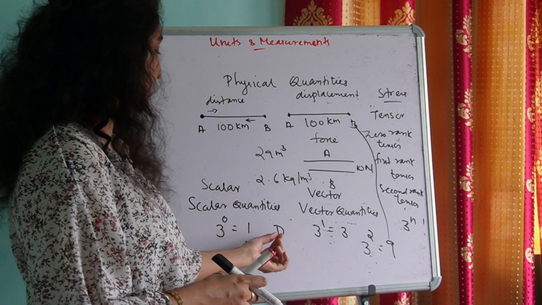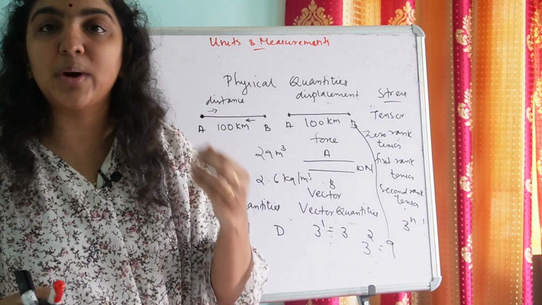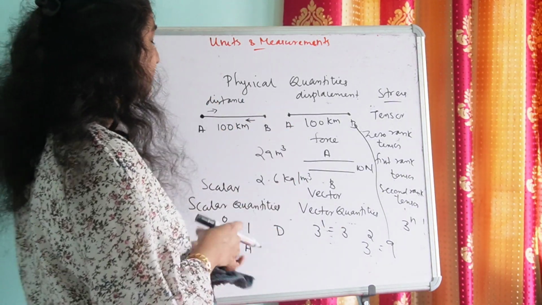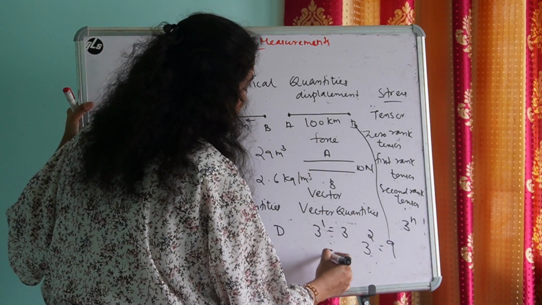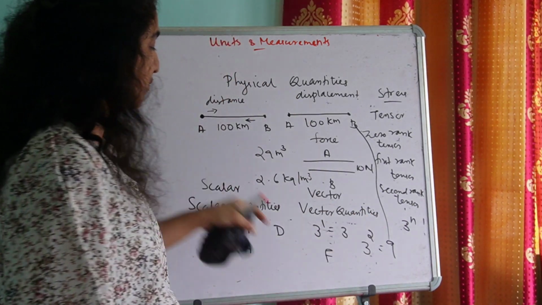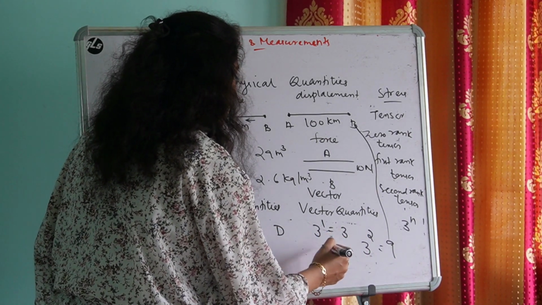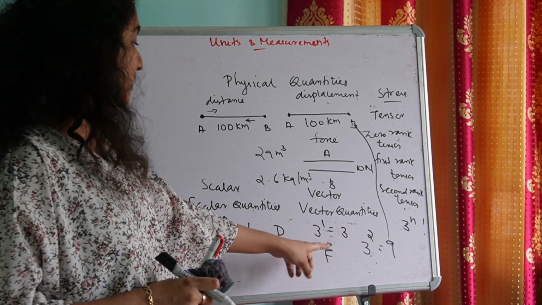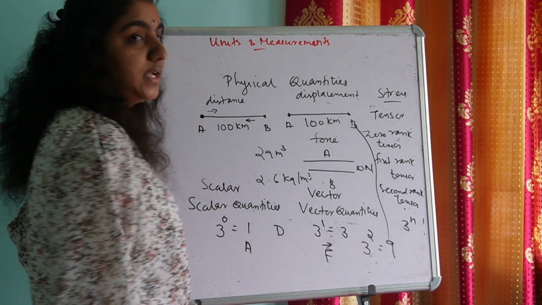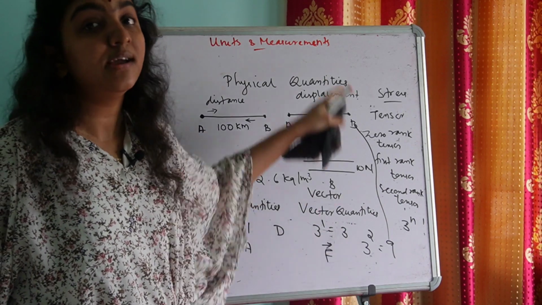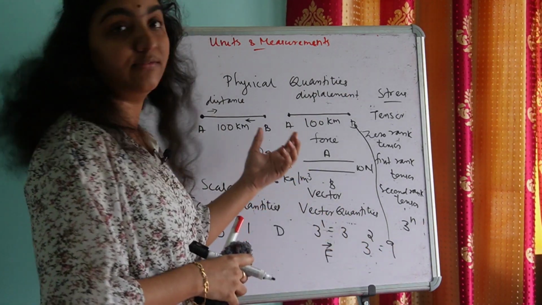If I simply write d, it means this physical quantity is a scalar quantity. Suppose I have to represent a vector quantity. Say, for example, force is a vector quantity, and let the symbol of force be F. In order to represent a vector quantity, I have to write an arrow above the symbol. Is it clear? Scalar quantities and vector quantities.